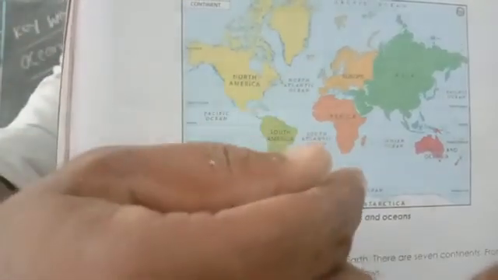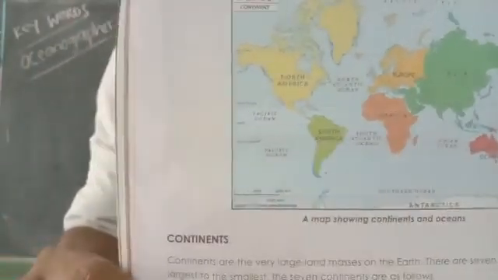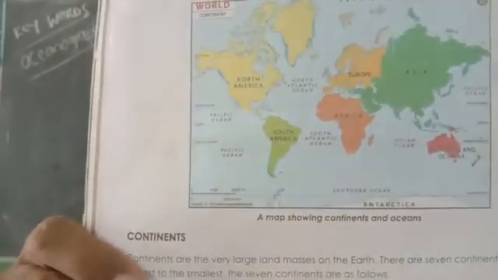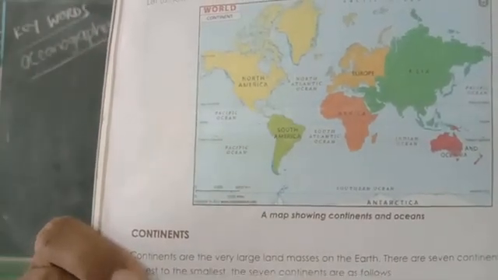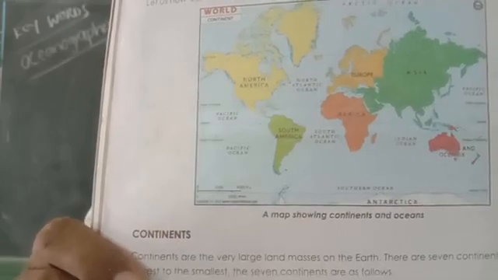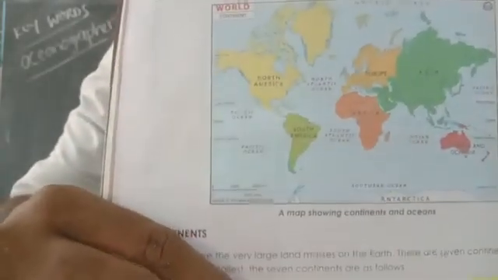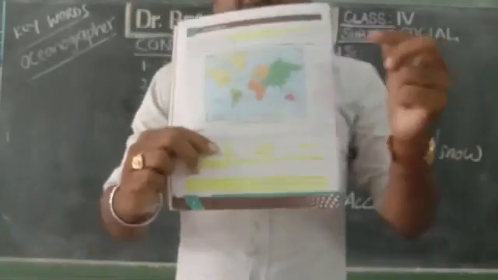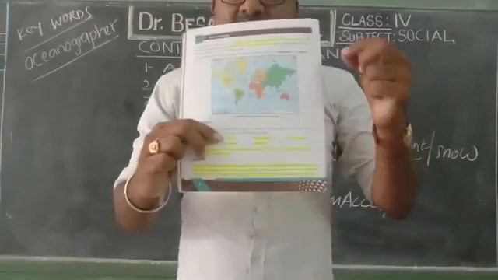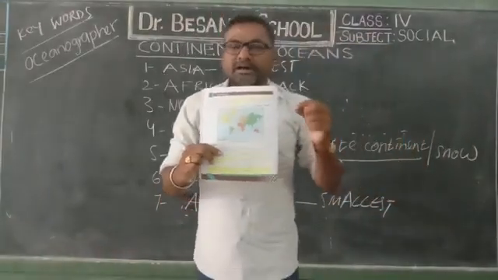If you come into the center, it is called Africa. Above Africa, it is called Europe. And beside Africa and Europe, there is a big area given in green color. It is called Asia. It is the biggest continent. Down from Asia, in red color, there is a small continent. It is called Australia. And you can see down here the Antarctica. These are all the 7 continents that are part of our earth.